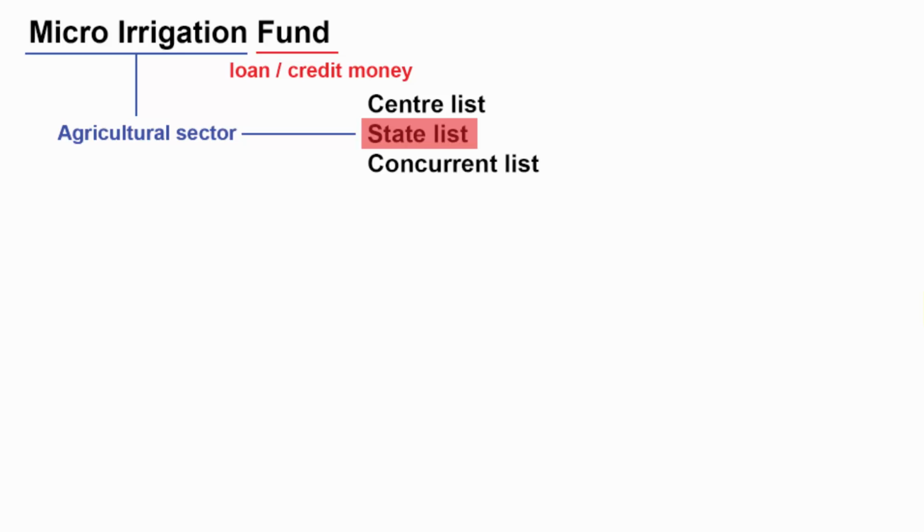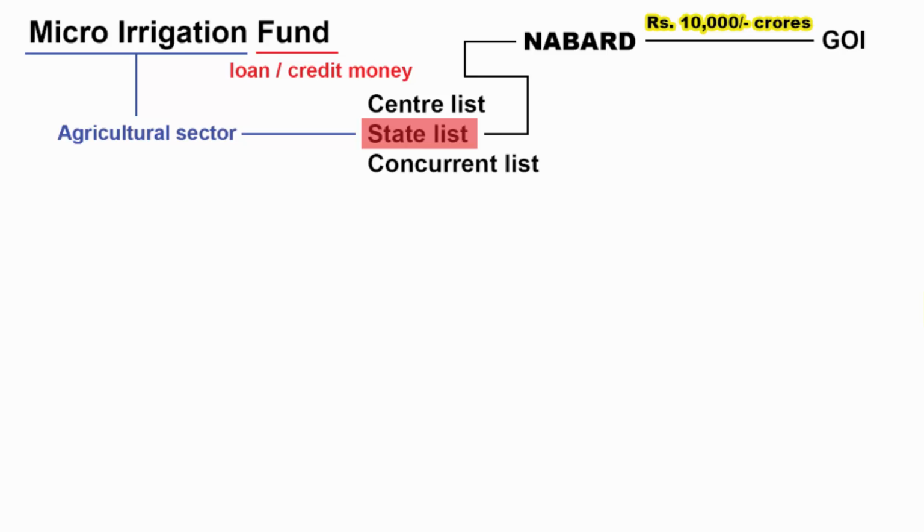That means the central government is going to provide this fund through NABARD, because NABARD is basically a government finance institution through which credit or loans are given for the development of agricultural and other economic activities in rural areas of India. So whether it is for agricultural purpose or any other infrastructure economic related activities, if it is meant for rural areas, then the state government can make use of the money allocated by the central government in the form of a loan through NABARD.